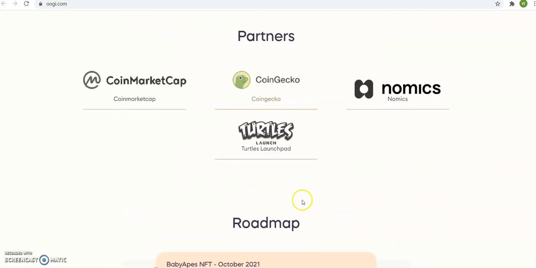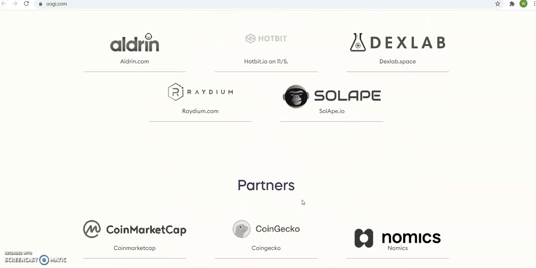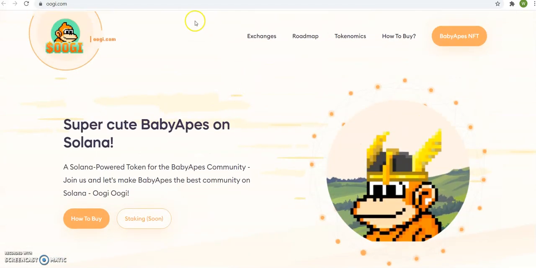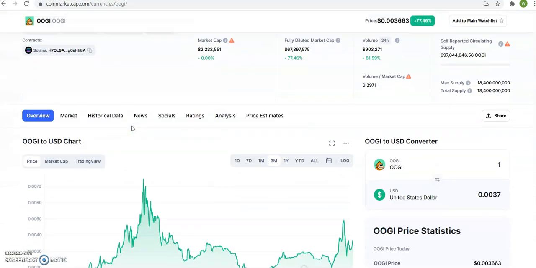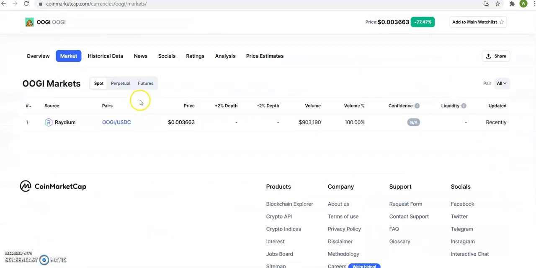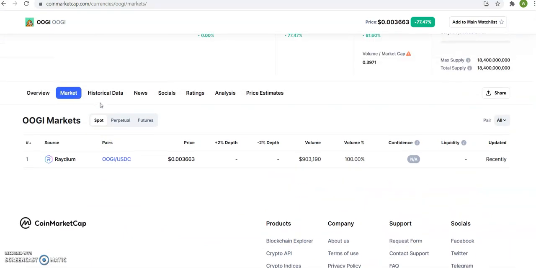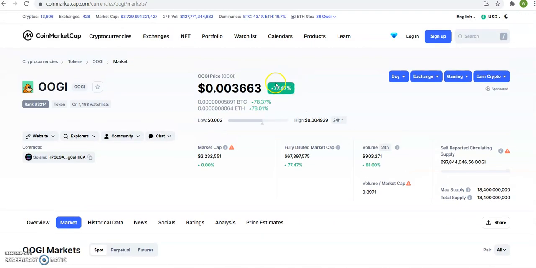So whenever you buy meme coins, people, it's a risk. But I'm going to explain the evaluation of the risk. First of all, we need to know where we can buy this coin, okay? So to know where we could buy the coin, we click market. And the only market you could buy right now is Raydium, okay? So I see 77% is growing. So I'm going to buy heavy.